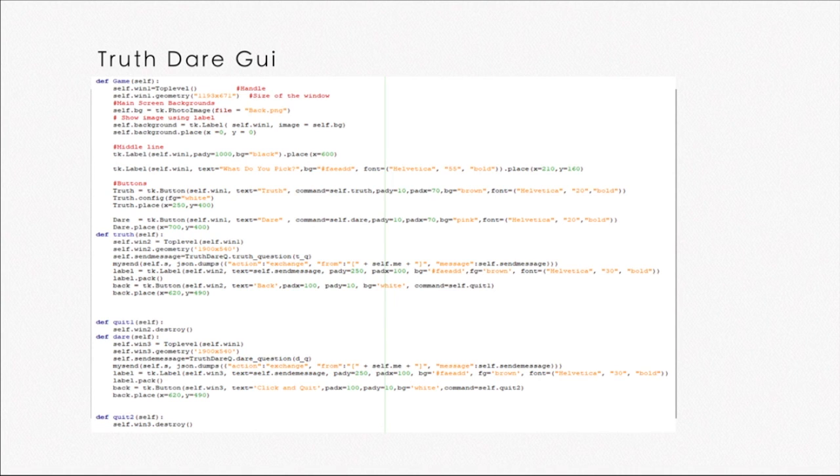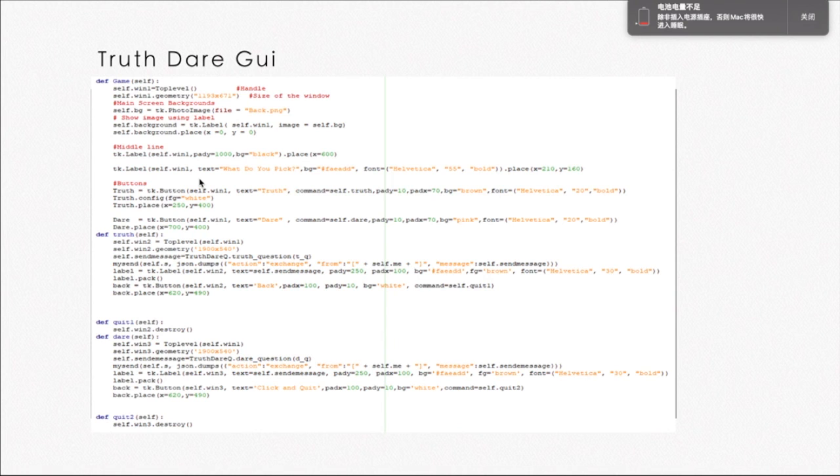When we click on one button, we will randomly choose a question from their problem base. Like when you click the truth button, then we will choose the question from the truth problem base and show it in another interface. And we create a label to show this message.